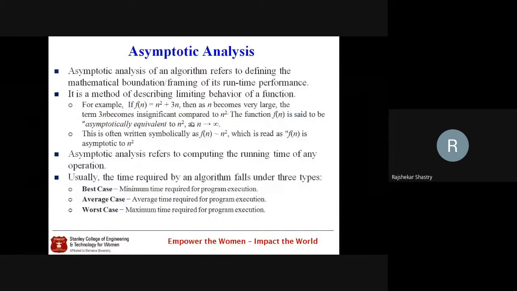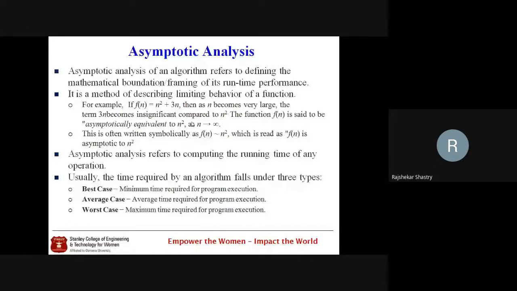When n is approaching a very large value, the term 3n will become insignificant compared to n square. So the function f of n is said to be asymptotically equivalent to n square. The word I'm using is asymptotically. In such cases we say that f of n is asymptotically equivalent to n square as n approaches infinity, meaning in taking bigger values. This is often written as f of n approximately equal to n square and read as f of n is asymptotic to n square, approaching n square.